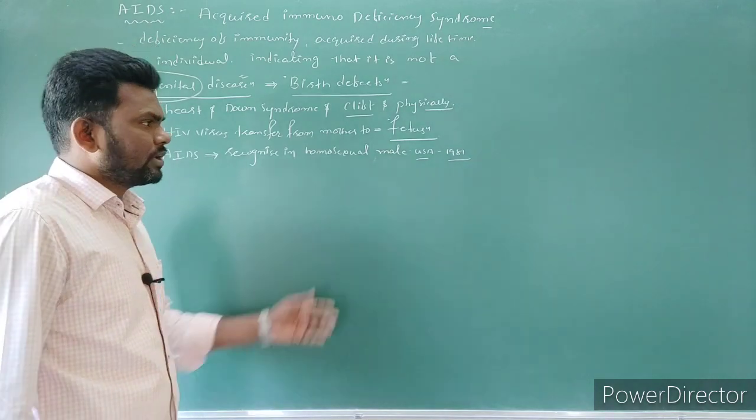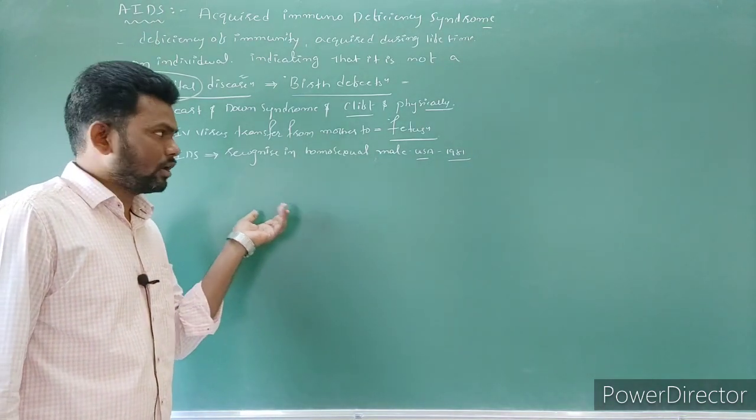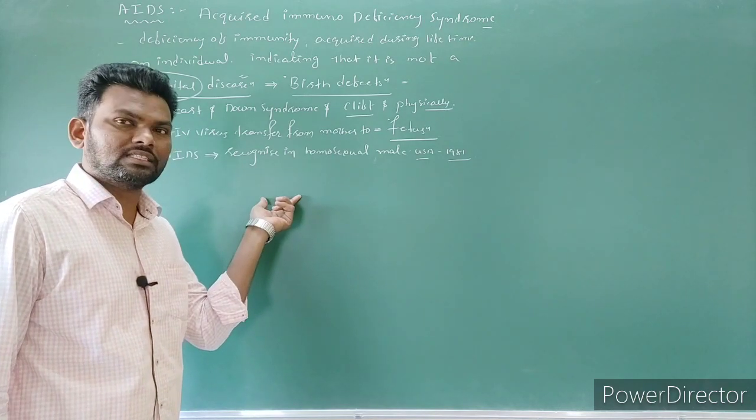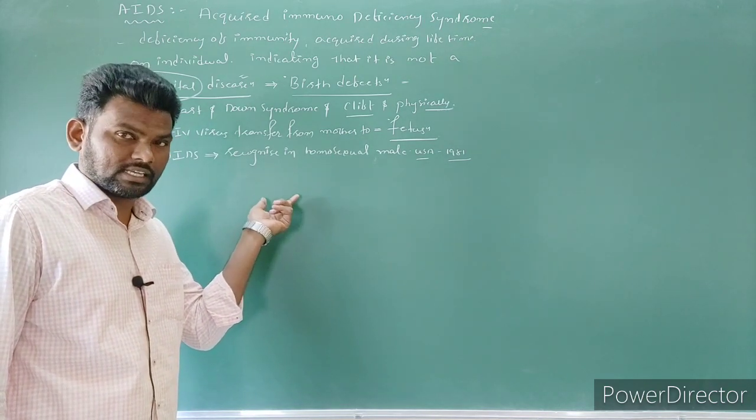At the beginning, they gave different names to the virus. They did not use the name HIV. Actually, the name HIV virus was used in 1986.